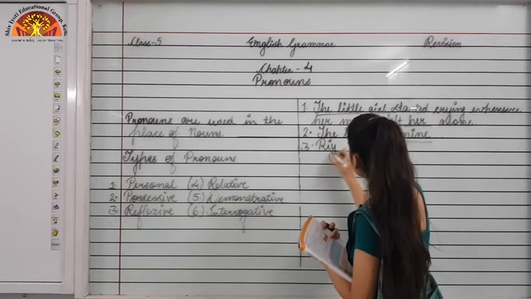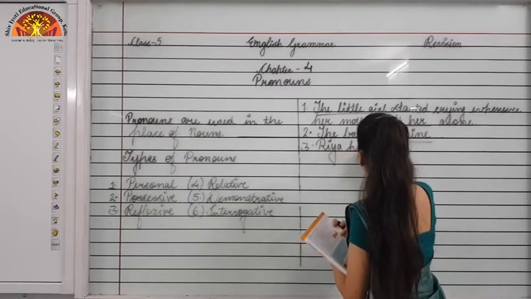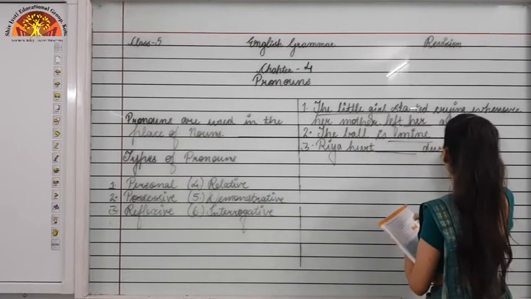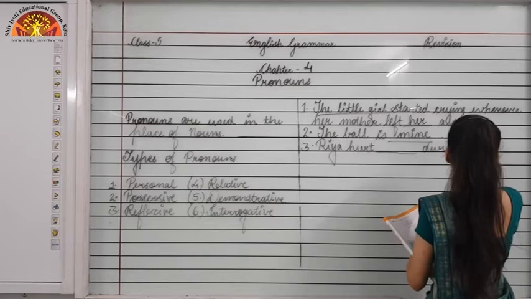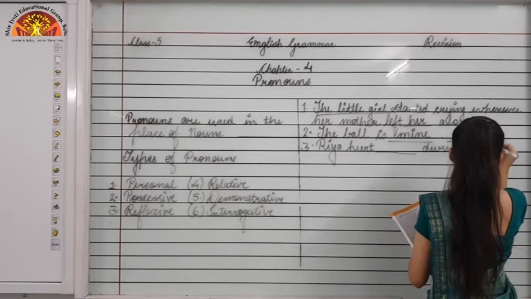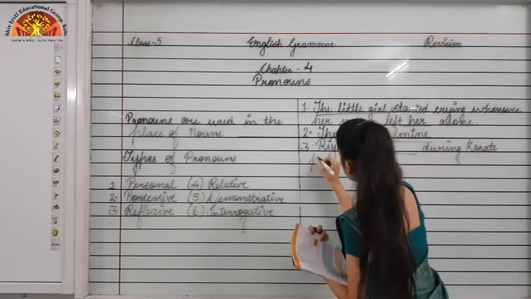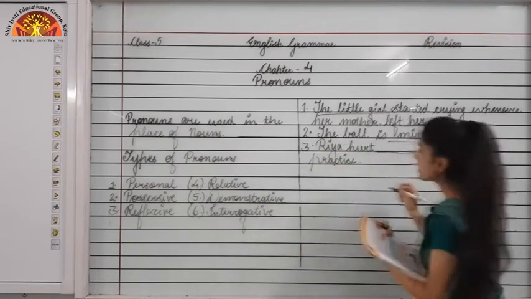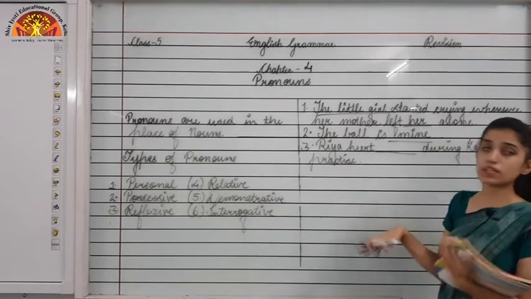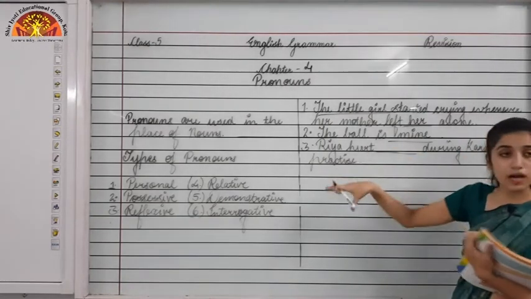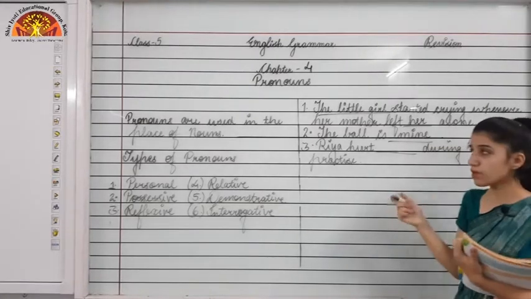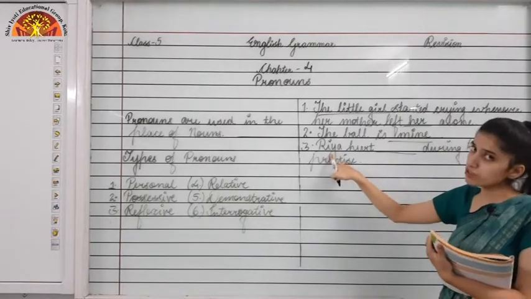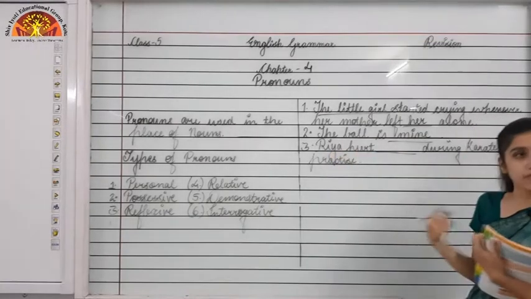Ria hurt dash during karate practice. Okay, so you can see when we are talking about reflexive pronoun, the doer and the receiver of the action are the same. So who is the doer? Ria. Now the receiver of the action would also be the same. Ria would be the receiver of the action.